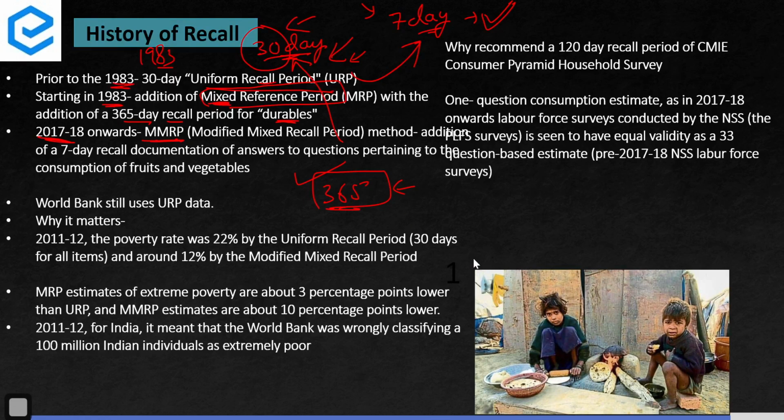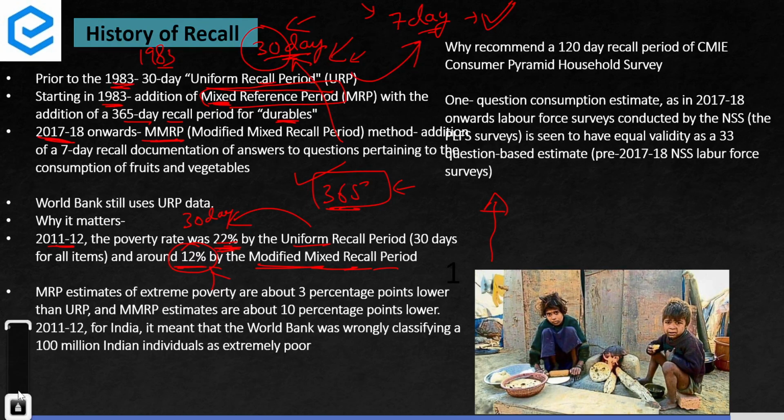So this reduced the extreme poverty in India to a considerable level. See, if we use the same data, uniform recall period versus modified mixed recall period, there is a poverty decline of 10%. This happened in the 2011-12 data. When we are using modified mixed recall period, the poverty is around 12%. And if we use uniform recall period, 30-day recall, we get 22% poverty in the country, because people do not remember what items they consumed.